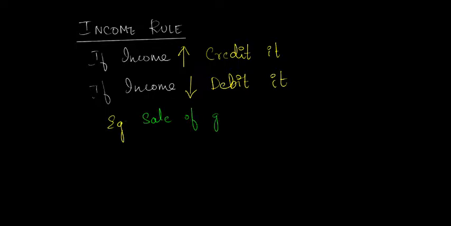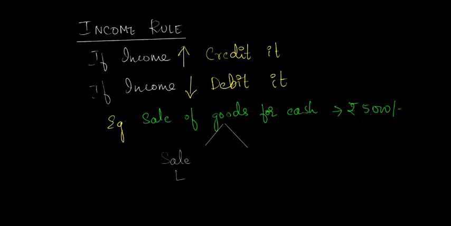When business sells goods for cash, there are two components in the particular transaction. The first component is the sale of goods, which is an income to the business, and the second component is the receipt of cash or increase in the asset for the business.